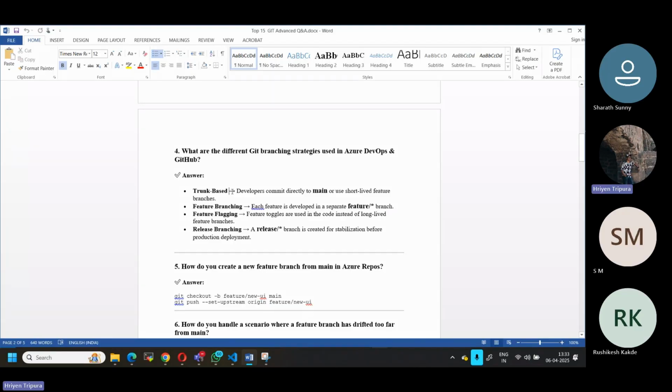Now, the second one is the feature branching strategy, where each feature is developed in a separate feature slash branch. As I told you, this is what we have done. We have a feature called monitoring, another feature or task. Based on the feature or task, we created a new separate feature branch, and then we merged it using a pull request. So if somebody asks in an interview, you can mostly focus on this one: we are using the feature branch, and then mention the flow that I have shown just now.